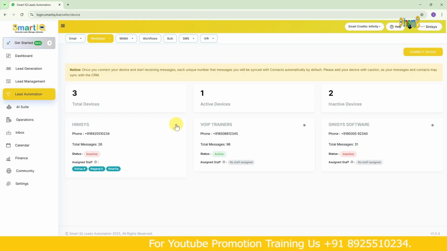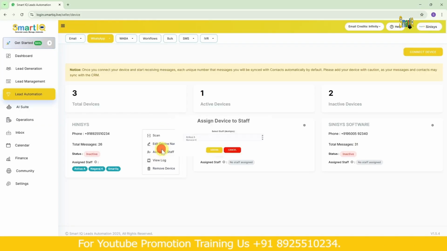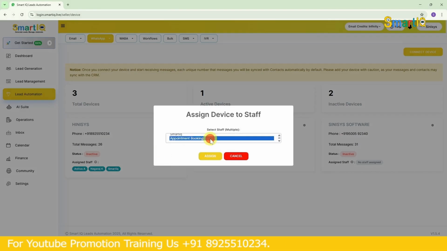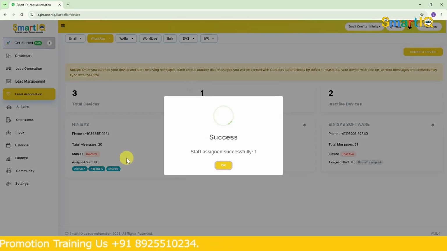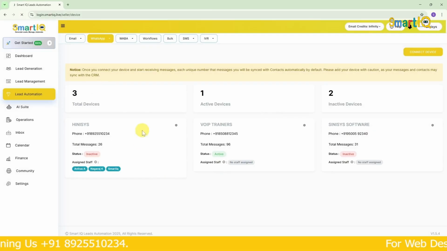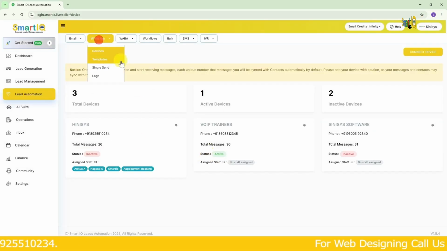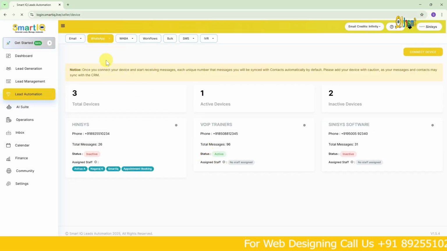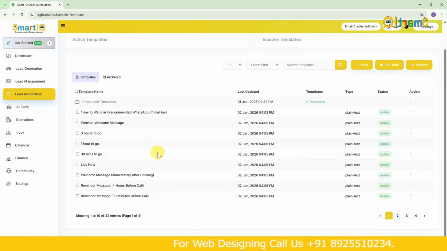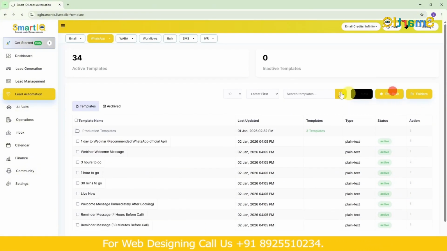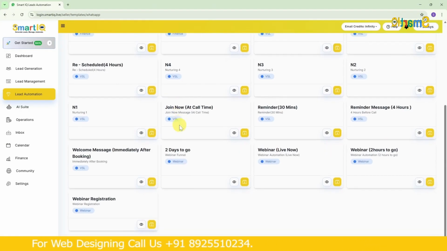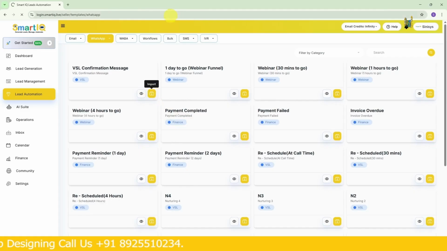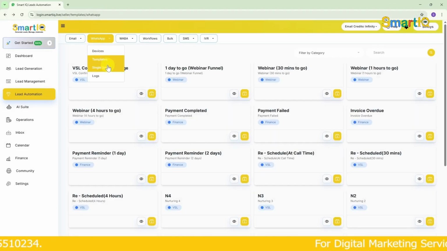Okay, so if we want to give access to only certain particular stuff for this device, we can select those things here and assign them to you. Okay, so this is how you need to connect the devices. Next, for templates, in the same way, we can create a template here. If you click on new templates and then pre-built, you'll see there are a lot of inbuilt templates available here. You can also just export these and use them as needed. Okay, so that's about templates.